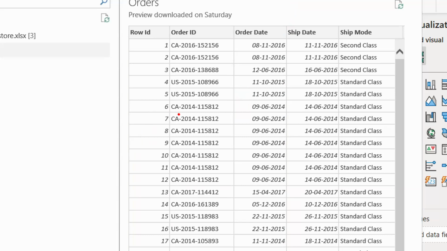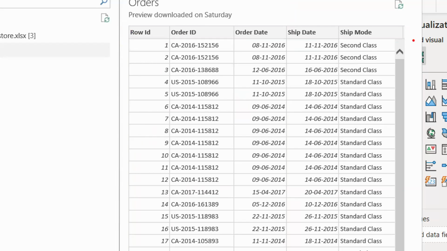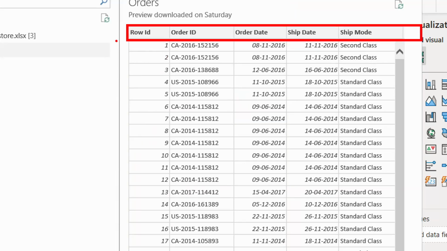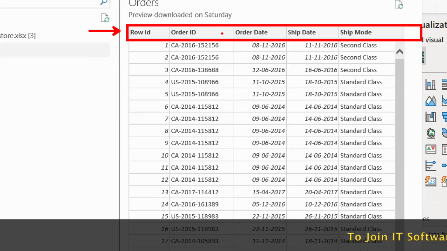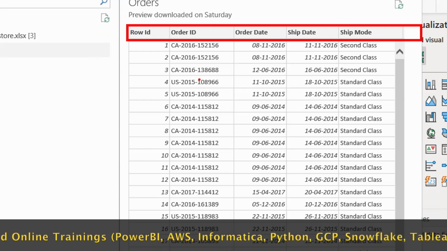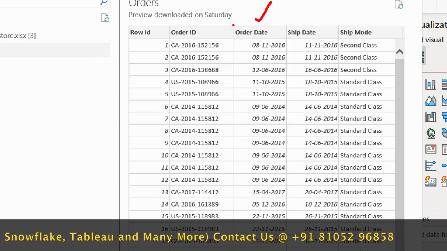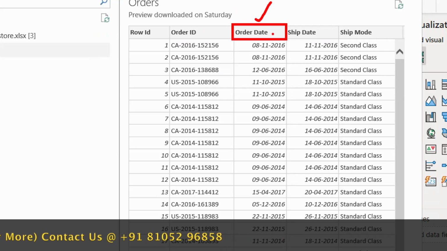Now there is a differentiator here in orders table, and that's why Power BI has intelligently identified and promoted your first row to the headers. What do I mean by that? Let's assume this is your first row. Okay, this is still your first row. But why has Power BI taken that to the column headers? How can it understand that it can be something that can be taken to the column headers? I'll give you a simple clue. Now, if you look at some of the columns, let's look at the order date column. Just an example. You have a text value at the very beginning.